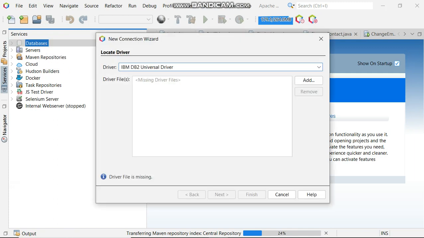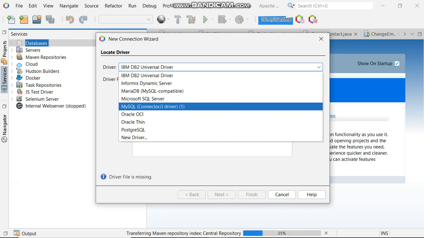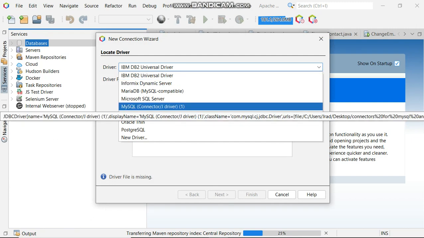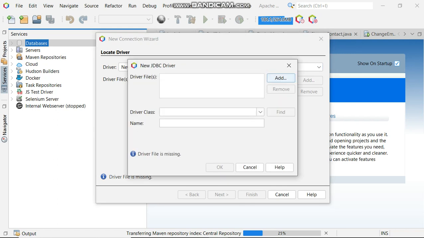After choosing the new connection, here you want to choose the connector or the driver. So you choose where it is. If it's not available, you press new driver. So you say add here.